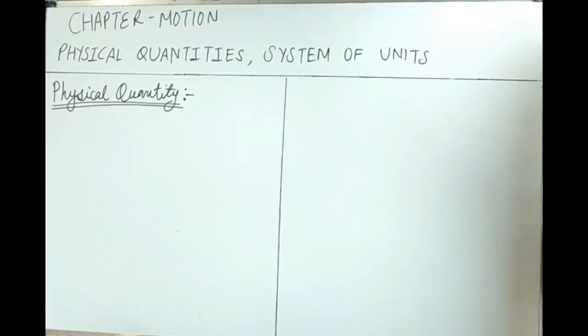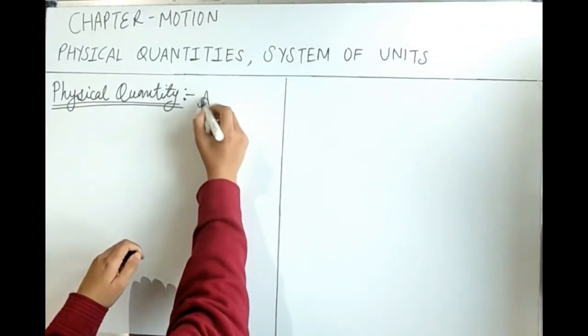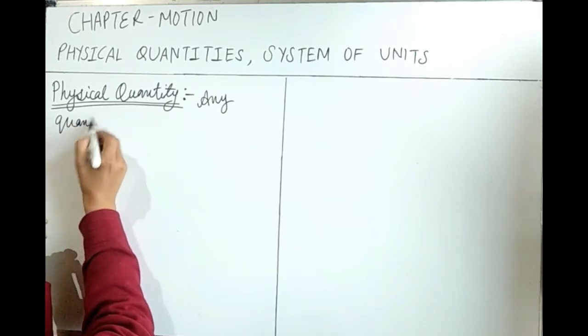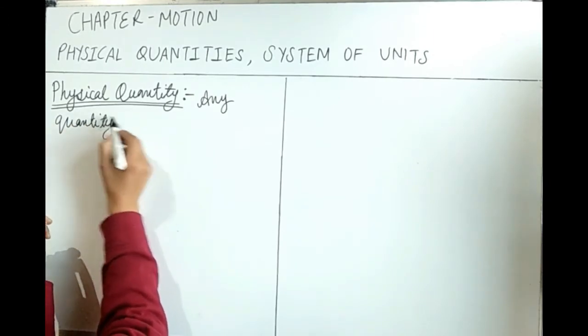Hello everyone. In our previous class we have discussed states of motion, and in today's class we are going to discuss physical quantities and system of units. Physical quantity is anything which can be measured. Any quantity which we can measure.